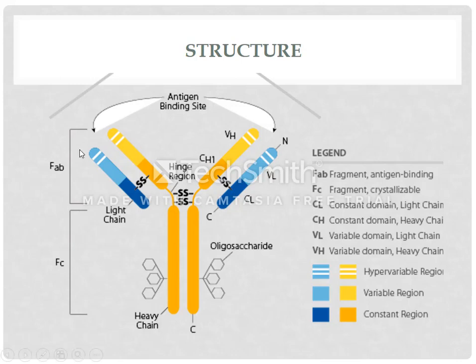Now, these four chains are connected to each other so that the antibody is stable and present in a compact form. Therefore, there are disulfide bonds between these chains and also there.